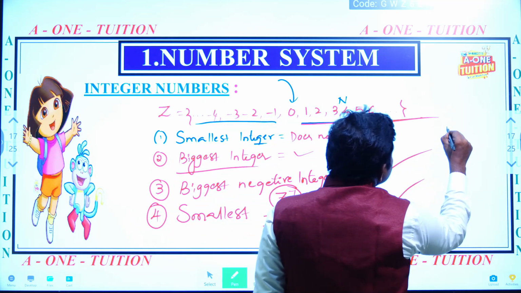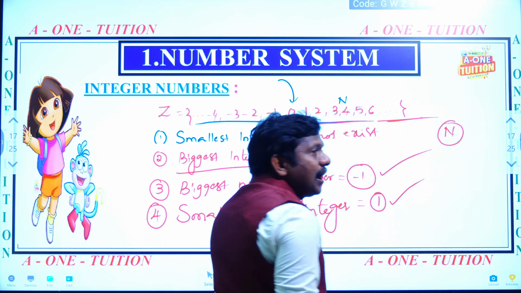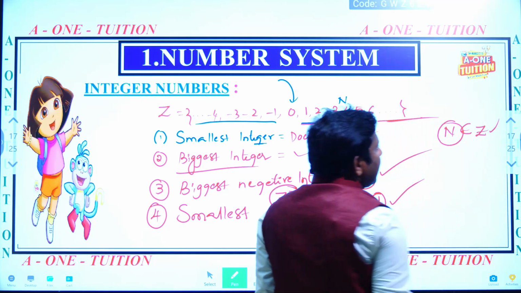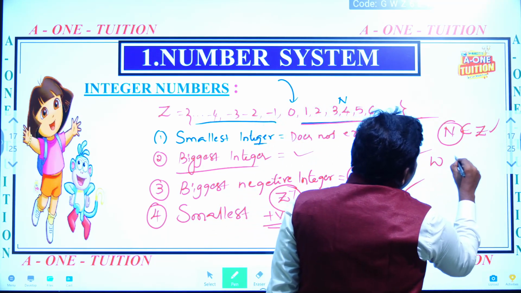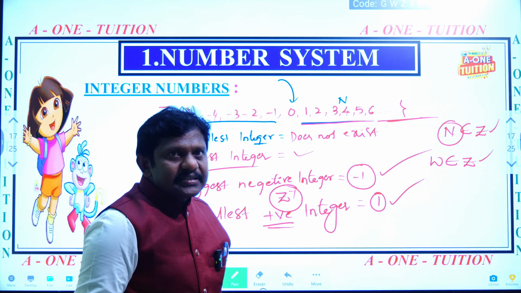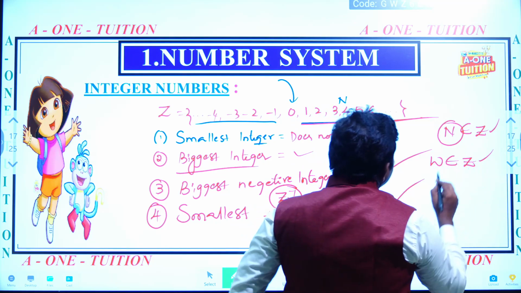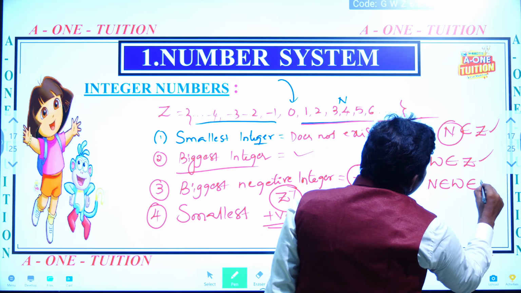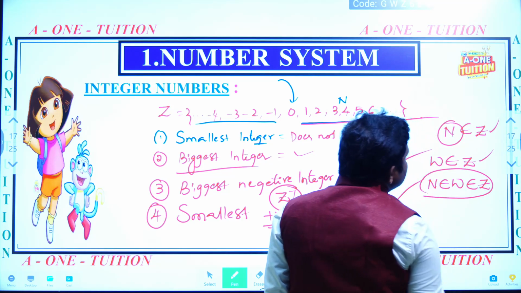Here one more question. Can I say that all natural numbers are integers? Yes. All natural numbers are integers only. All whole numbers are also integers only. All natural numbers are whole numbers. Keep that in mind.